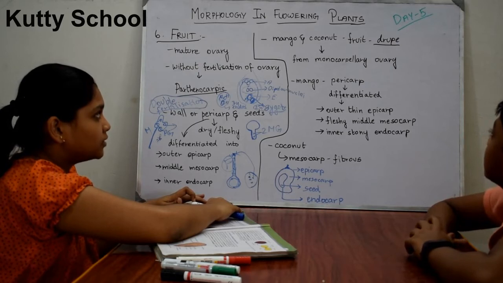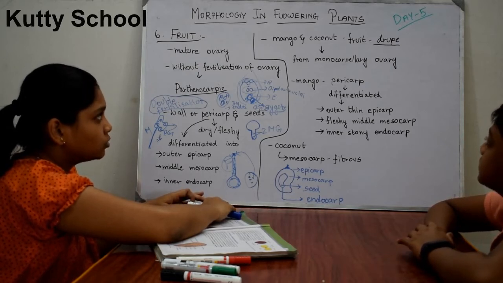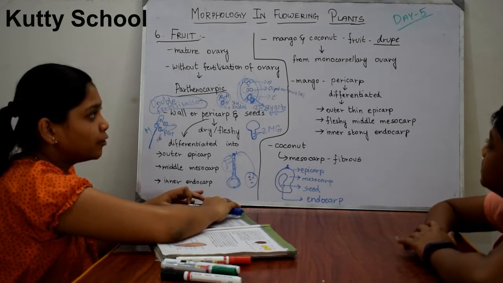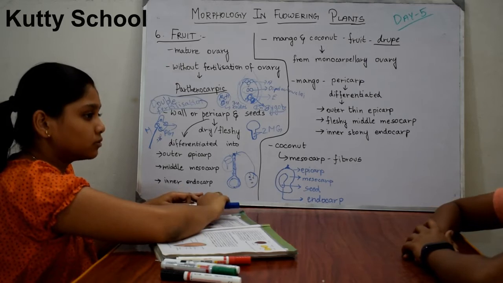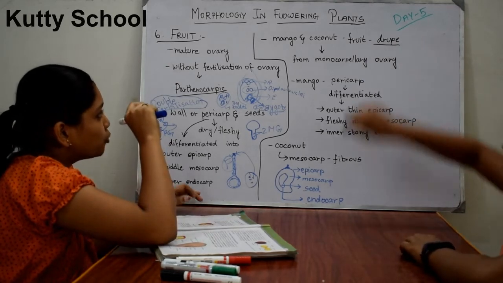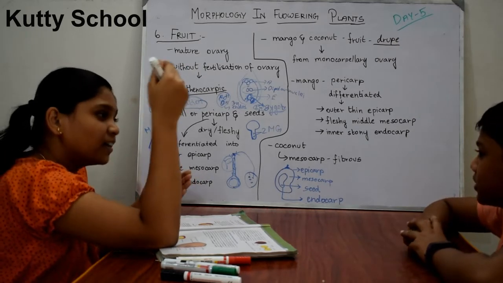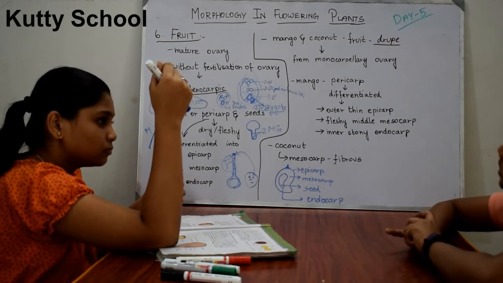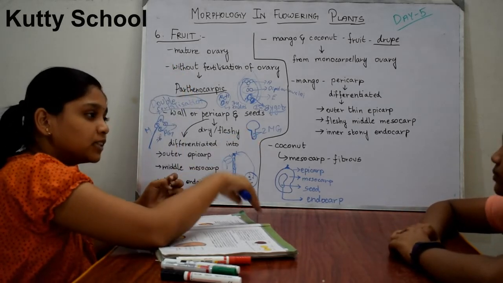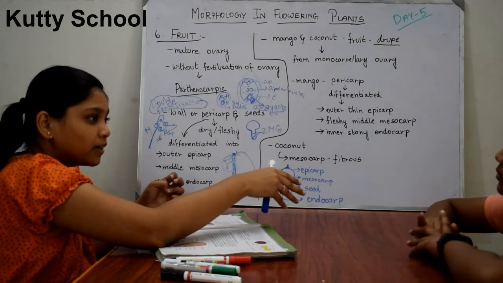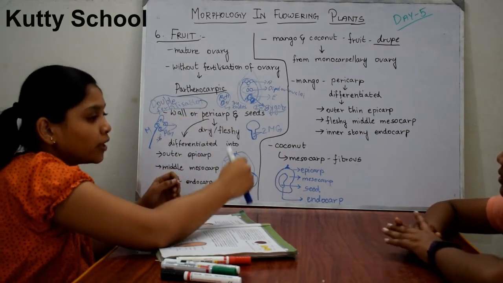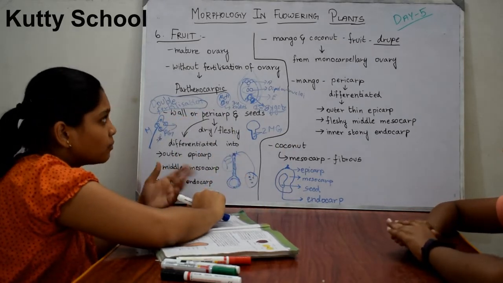So now coming to examples like mango and coconut. These two are fruits, and they are generally known as drupe. Drupe is nothing but a category of fruits. Just as in the animal kingdom, insects are divided into phylum, class, order, family and so on, fruits are also divided, and this variety of fruits, mango and coconut, is known as drupe.